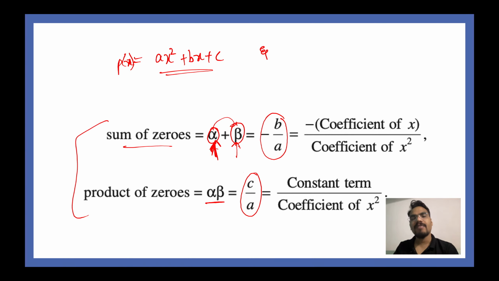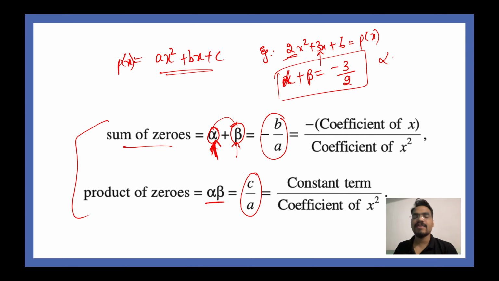Say for example, if you take 2x square plus 3x plus 6 as a polynomial, p of x, if you want to find out the zeros, all you have to do is solve these two equations. So alpha plus beta for us will be equal to, what is b here? B is 3 here. So minus of 3 divided by, what is a here? It is 2. So alpha plus beta is equal to minus 3 by 2, and alpha beta is equal to how much?